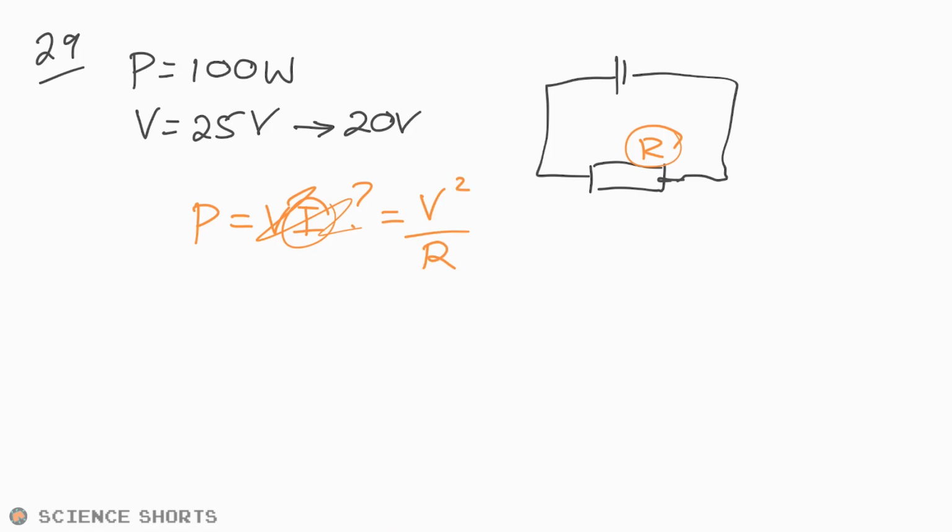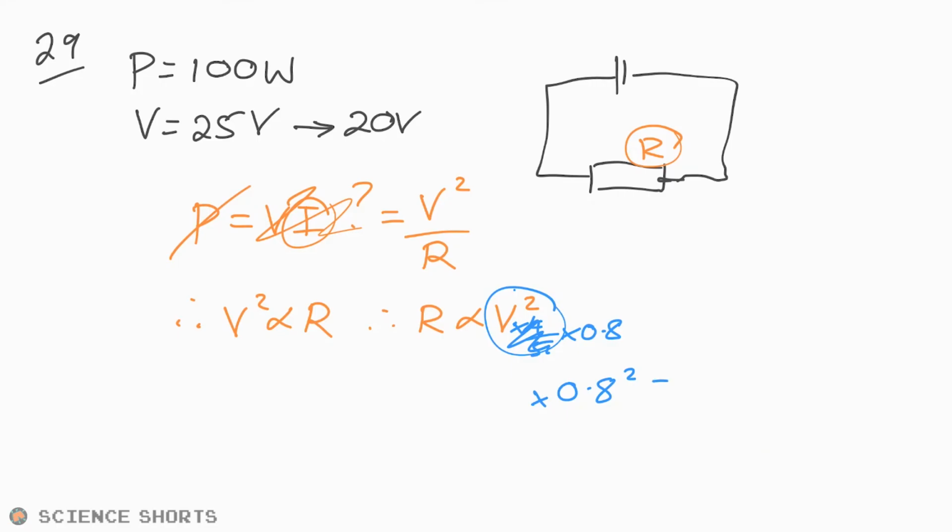So if P is staying constant, then that means that V squared is proportional to R, or in other words, R is proportional to V squared. V is going down to 20 volts, so that's going down to, what's that, 4/5? So times by 4/5, let's just say times by 0.8. And so therefore, V squared times by 0.8 squared, and so that is 0.64. So the new resistance has to be 64% of the original resistance.